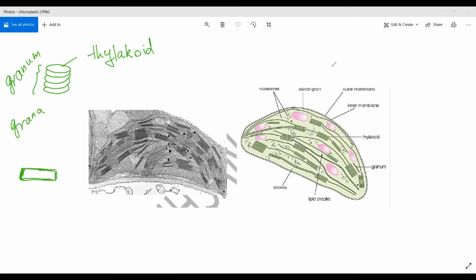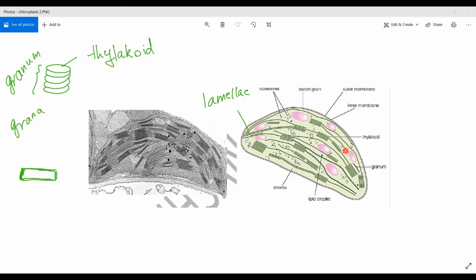Now, because this chloroplast performs one function, all the grana have to be connected to each other. They are connected by membranes. Here are the membranes connecting them, and these membranes are called lamellae. One of them is a lamella, and all of them are lamellae. And these lamellae, by the way, contain chlorophyll as well, but not as much as the thylakoids.